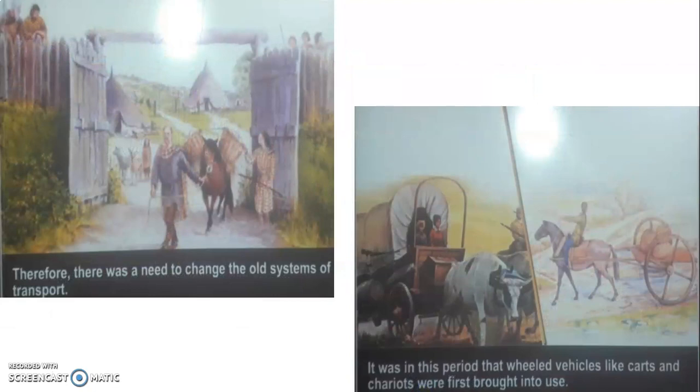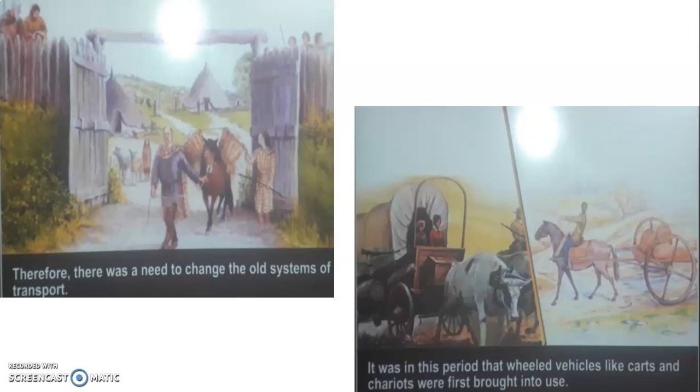Then, because of the need, there was a need to change the old system of transport, since traveling was very difficult because they had to walk miles and miles. So to change this old system of transport, man understood and learned that the wheel which was there could also be used in a different way. Now, what was that way? The wheel got connected with the horse, or with the bullock, and this is how bullock carts and chariots were brought into use.